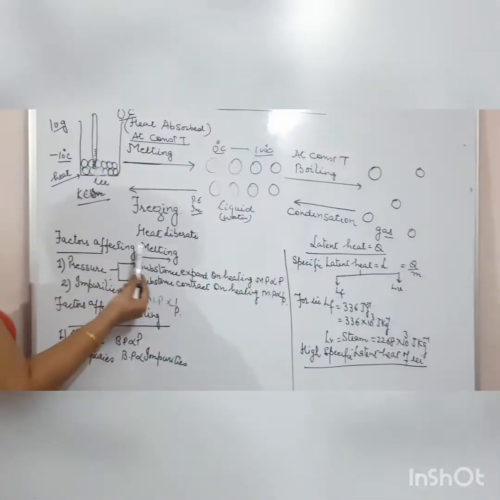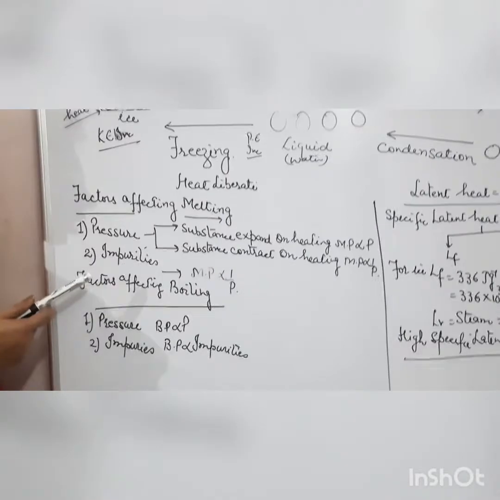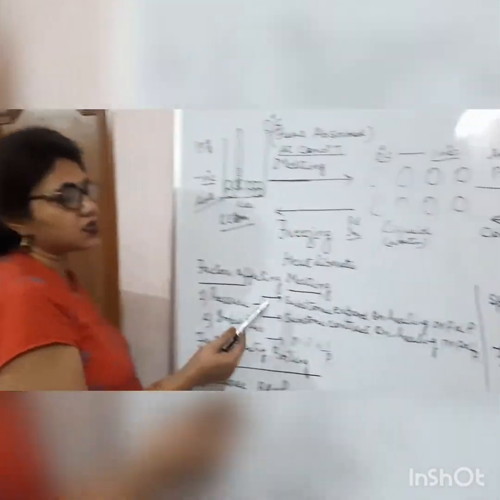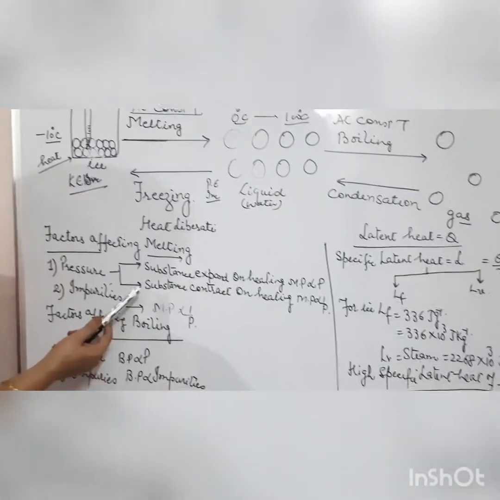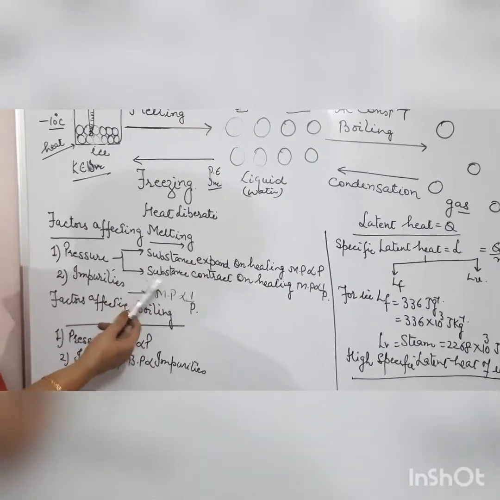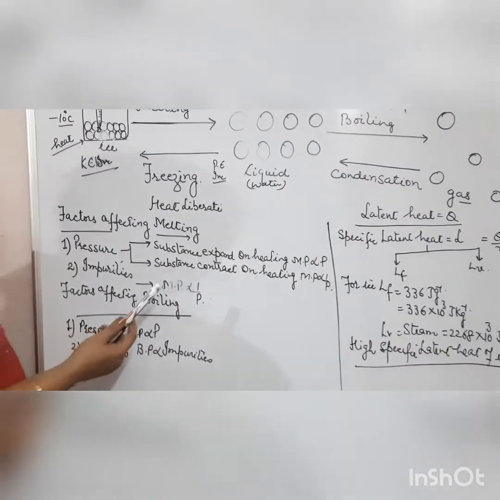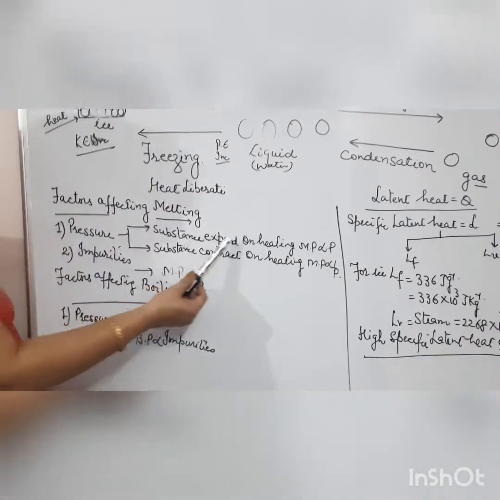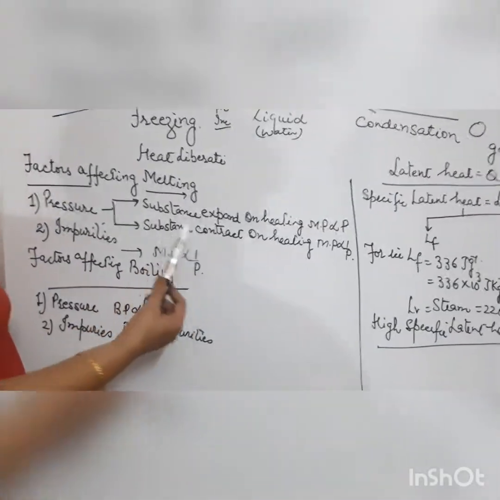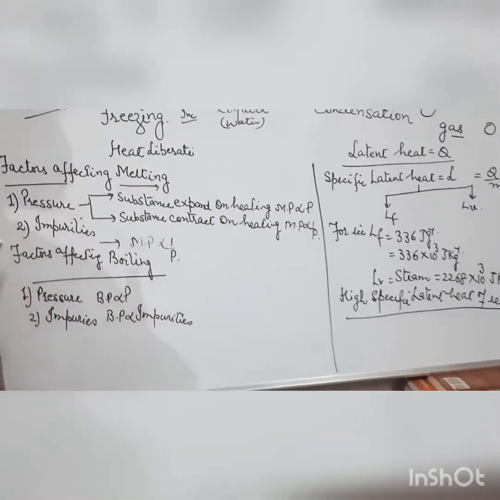Next are the factors affecting melting. There are two factors: one is pressure, the other is impurities. But before explaining pressure, I will categorize substances into two categories. First, substances that expand on heating, generally. But there are exceptions: substances that contract on heating. The best example is water. For substances that expand on heating, the melting point is directly proportional to the pressure, whereas for those that contract on heating, the melting point is inversely proportional to the pressure.